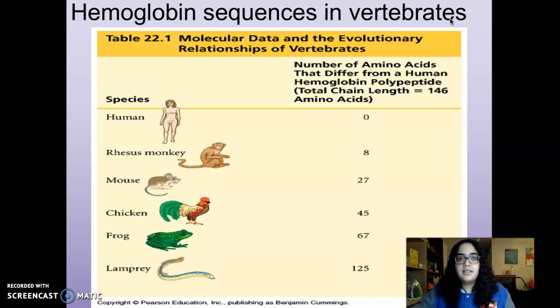Here is an example of the hemoglobin sequences in vertebrates. So these are organisms that have a spine, right? So between humans and this rhesus monkey, there's only 8 differences in the chain of amino acids that make up our hemoglobin. And then as we go on and on and on, you see there's more and more differences.